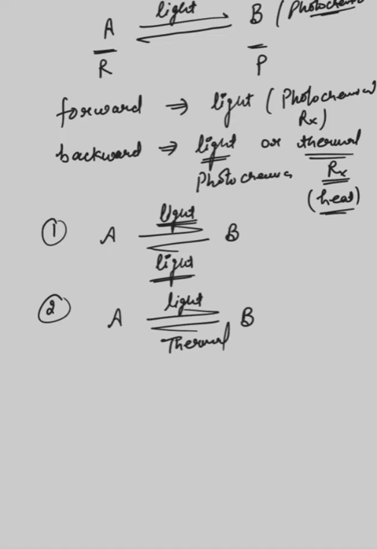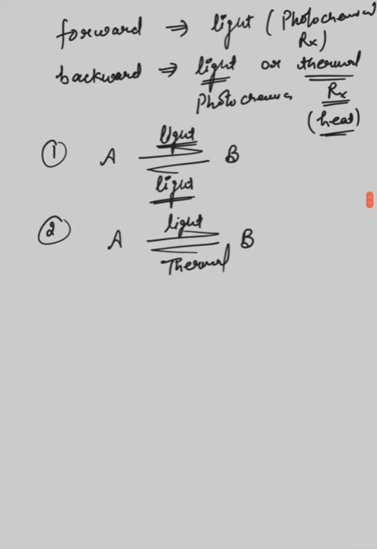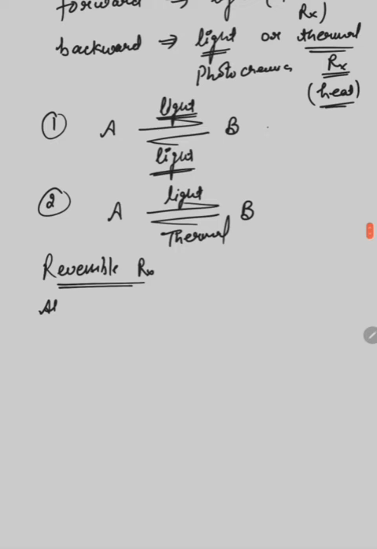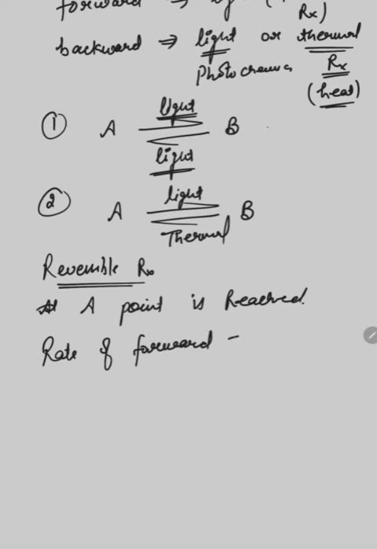So when the reversible reaction takes place, what happens? A point is reached where the rate of forward reaction becomes equal to the rate of backward reaction.